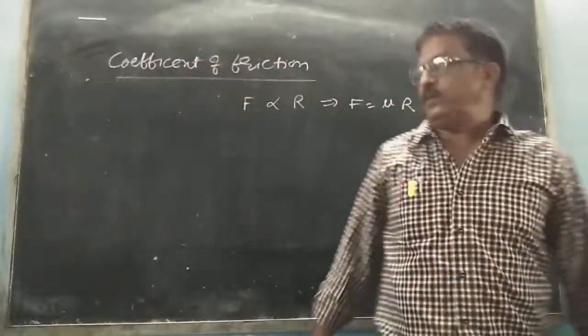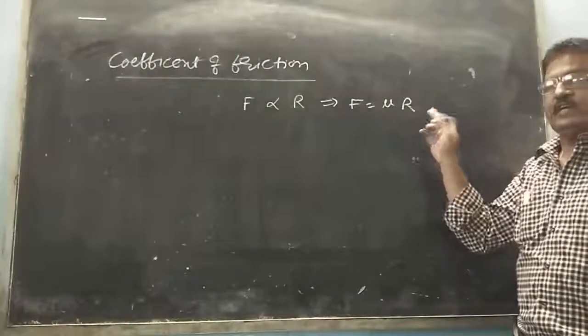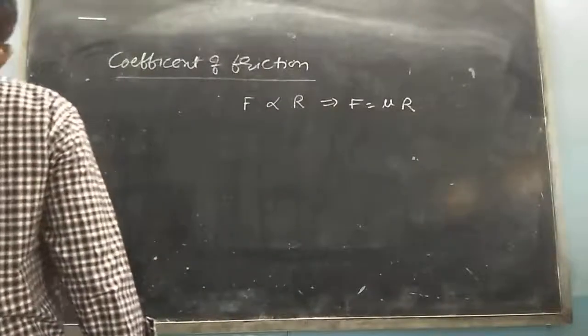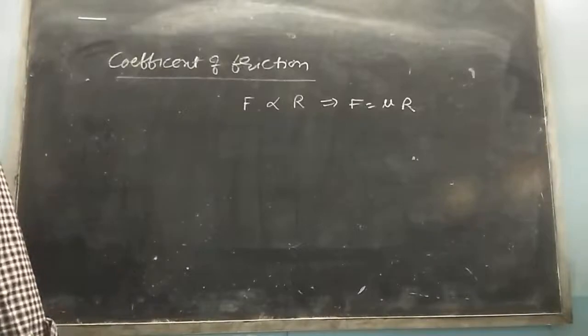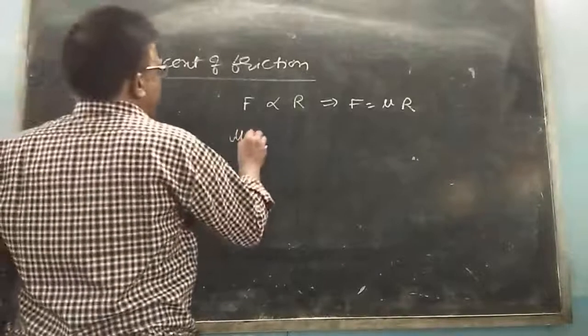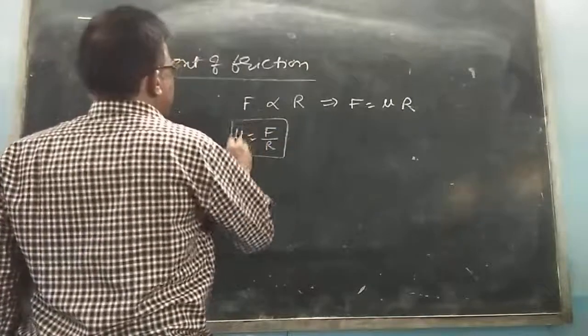This is the force and this is the normal reaction R. Now, it is called the coefficient of limiting friction between the two surfaces in contact.